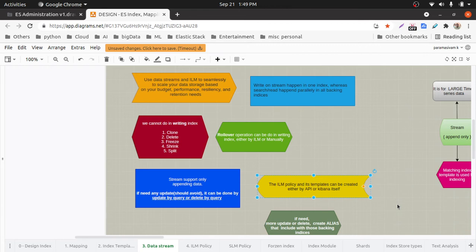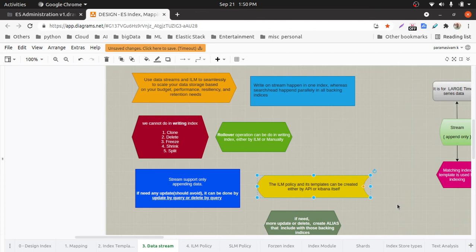The Kibana UI is very easy for creating an ILM policy and template, but I prefer to use the API because we can reuse it across projects and deployments. For many deployments or clusters we can send the API request. If it is UI based, it's defined within that particular cluster and we cannot export and reuse it in another cluster.